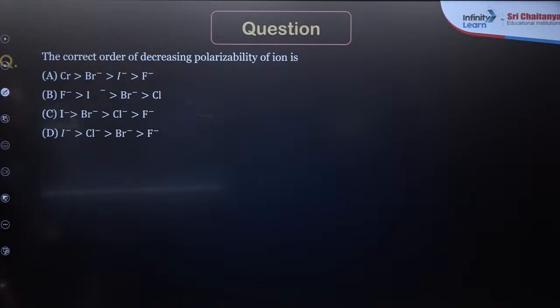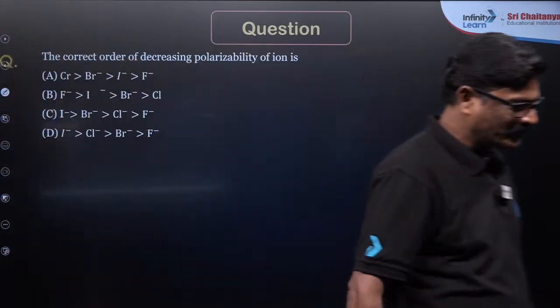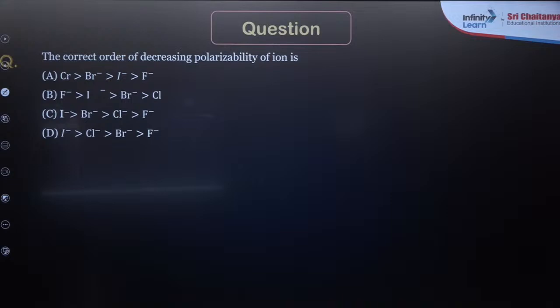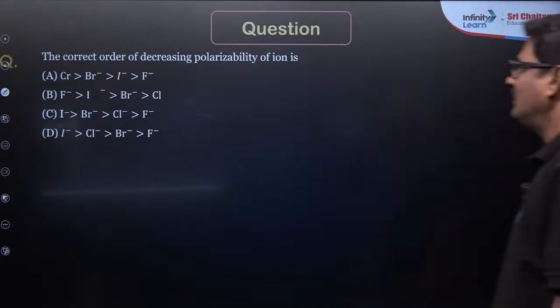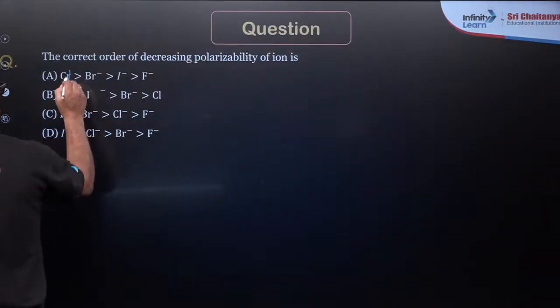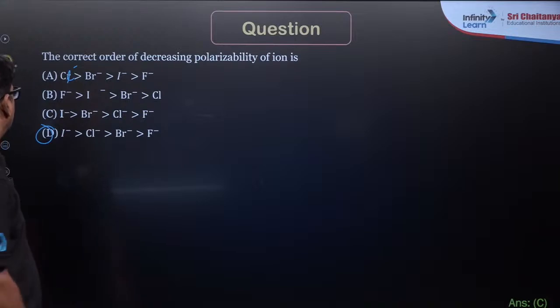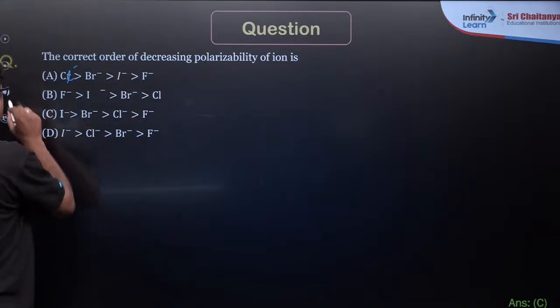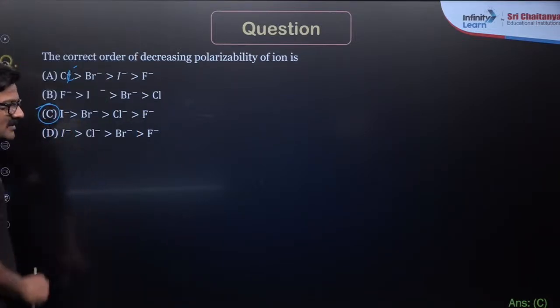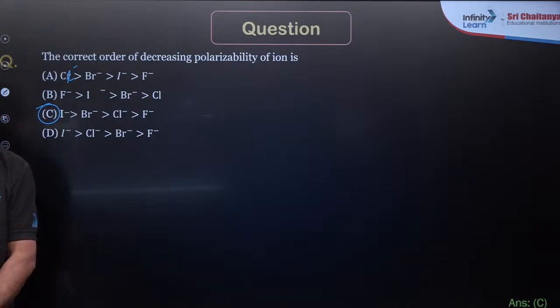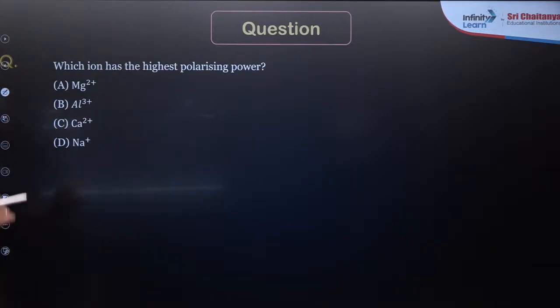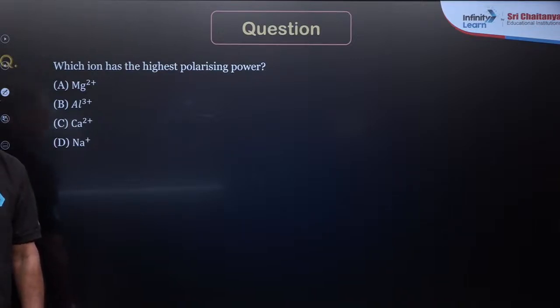Correct order of decreasing polarizability. Again questions. This is Cl, no? Cl minus. Okay, decreasing order, it is going to be I minus, Br minus, Cl minus. Size does matter. Understand? That's good. And one more, which has the highest polarizing power? You tell me which has the highest polarizing power.